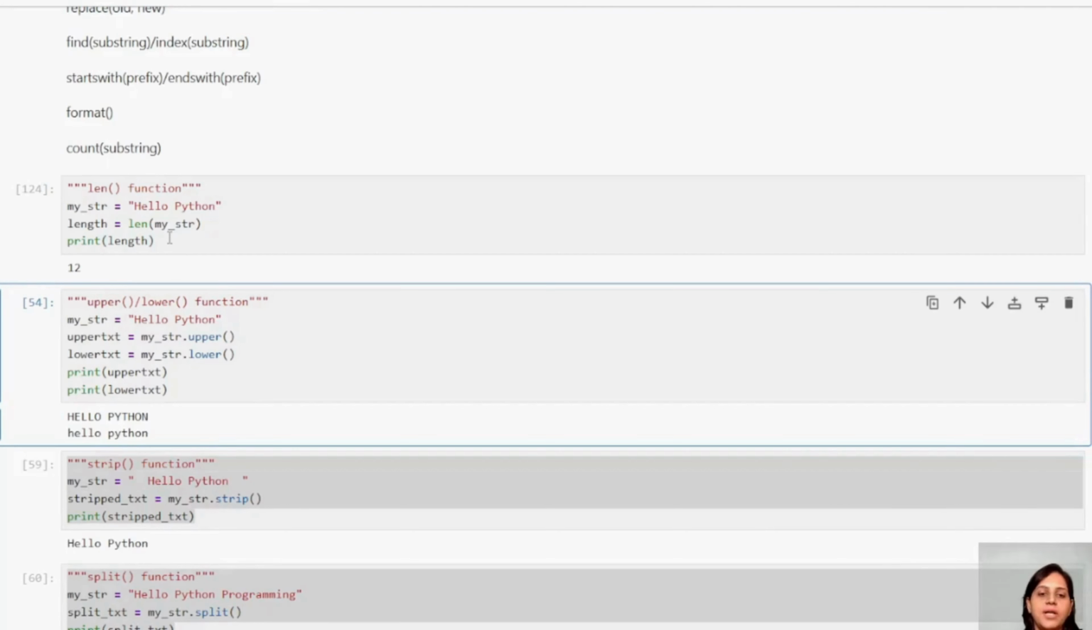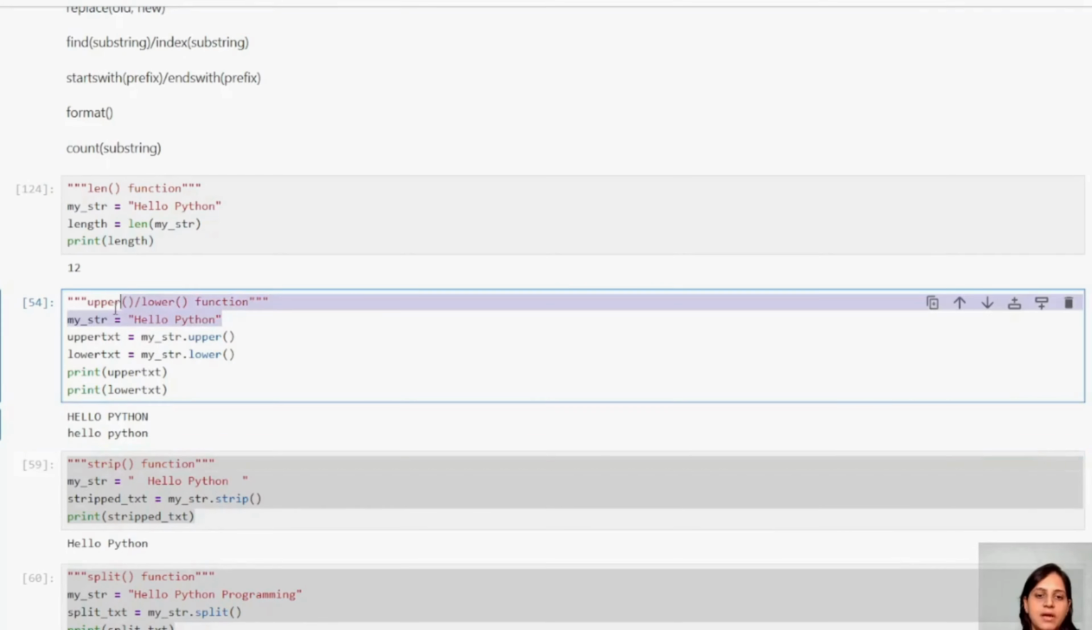Now let us see another example: the upper or lower function. See, I have taken a string again. The same string, as I don't want to break the flow. I want to see my upper text and I want to see the lower text. Just observe the syntax carefully, guys. Upper function, lower function, right?